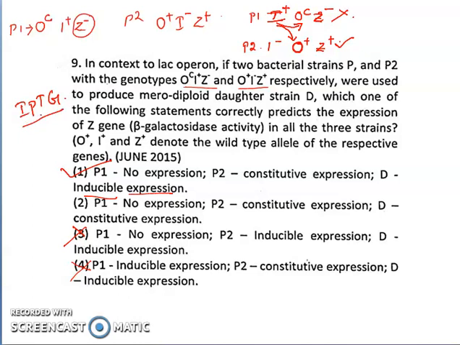When IPTG is given externally, it works as allolactose, which is responsible for binding the repressor and not allowing it to bind to the operator region, by which Z plus will be transcribed for the formation of beta galactosidase. Due to the external addition of IPTG, it is known as inducible expression because it takes the place of allolactose.